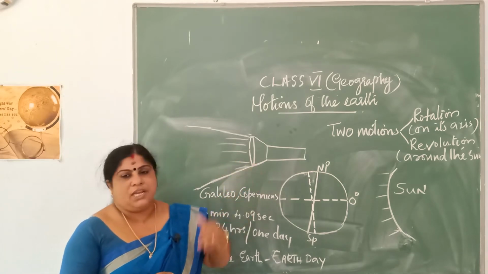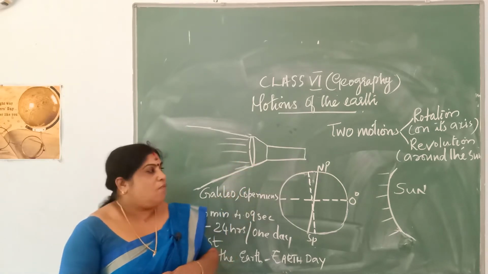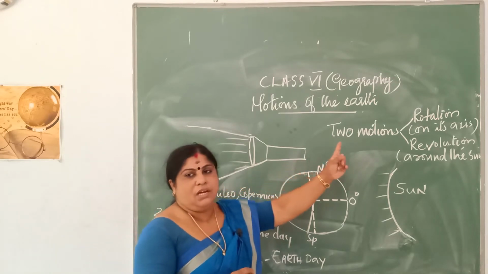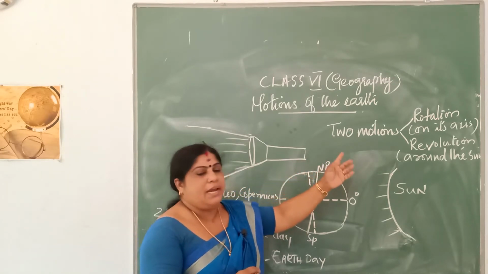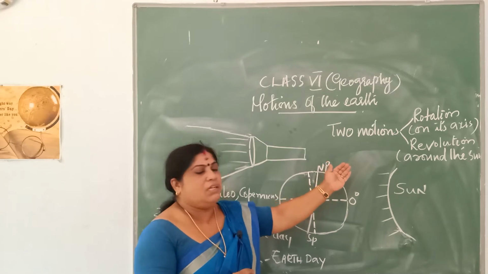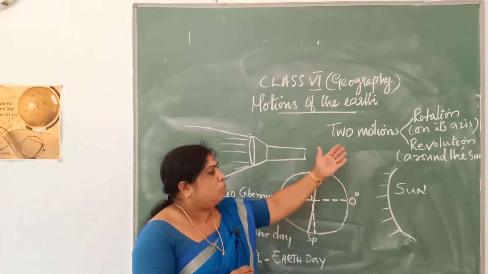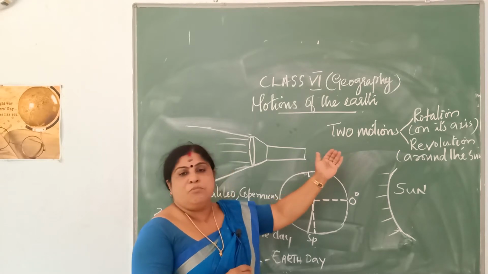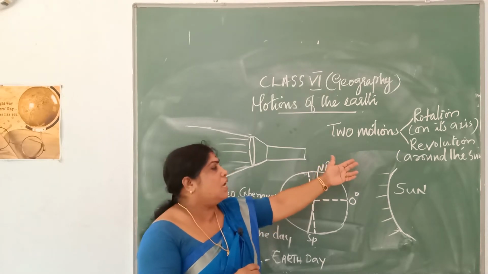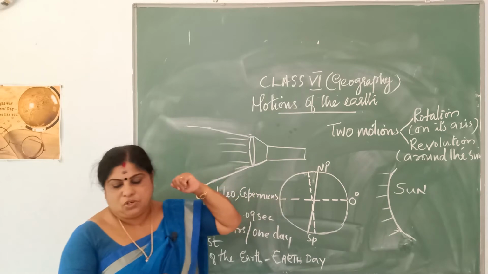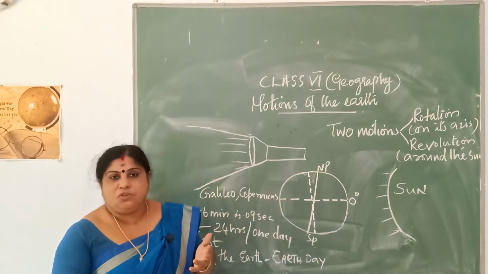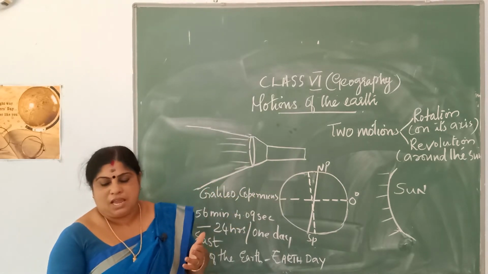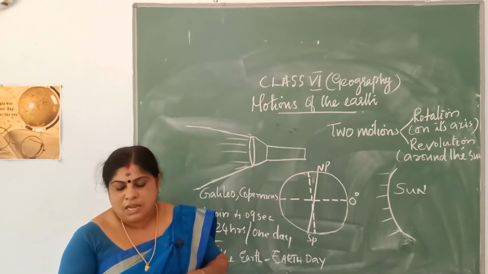Two types of motions are there: rotation and revolution. One is the movement of the earth on its axis and the other is the movement of the earth around the sun. The movement of the earth on its axis you call rotation, and the movement of the earth around the sun you call revolution. So which are the two motions of the earth? They are rotation and revolution.